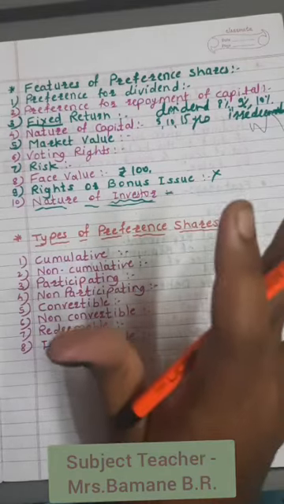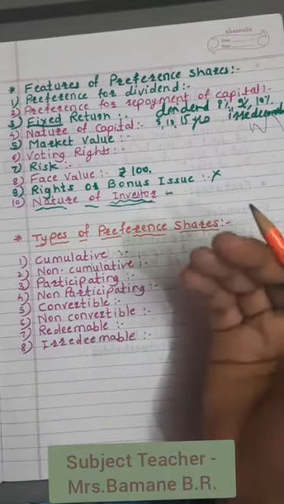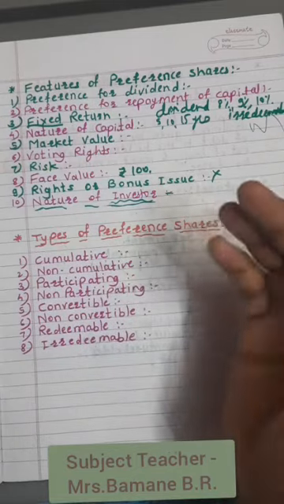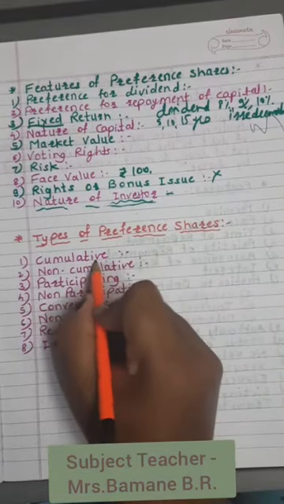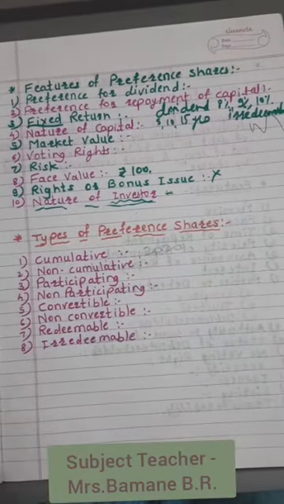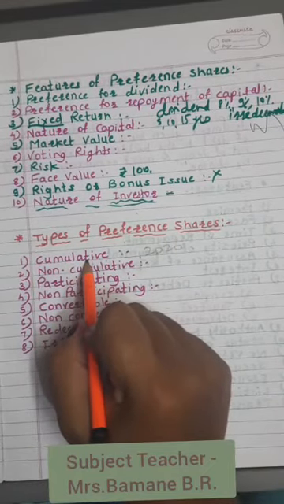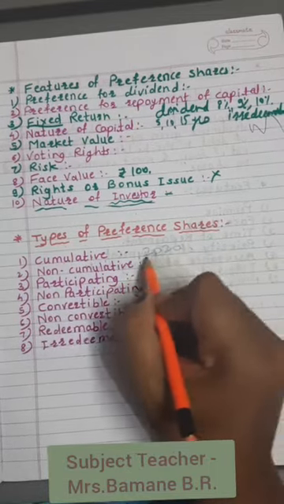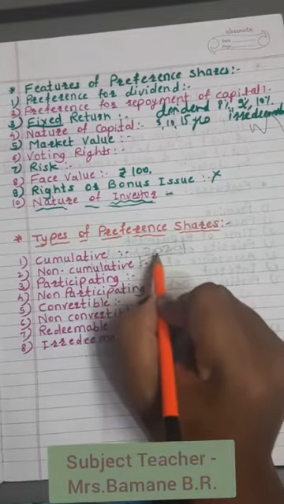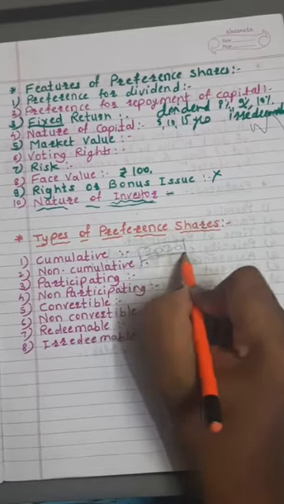The simple meaning of cumulative preference shares is that if in any year, due to insufficient profit or due to loss, the company fails to make payment of dividend to the cumulative preference shares, suppose in the year 2020, then the company cannot pay the dividend. So the amount of dividend for the year 2020 remains unpaid and gets accumulated.